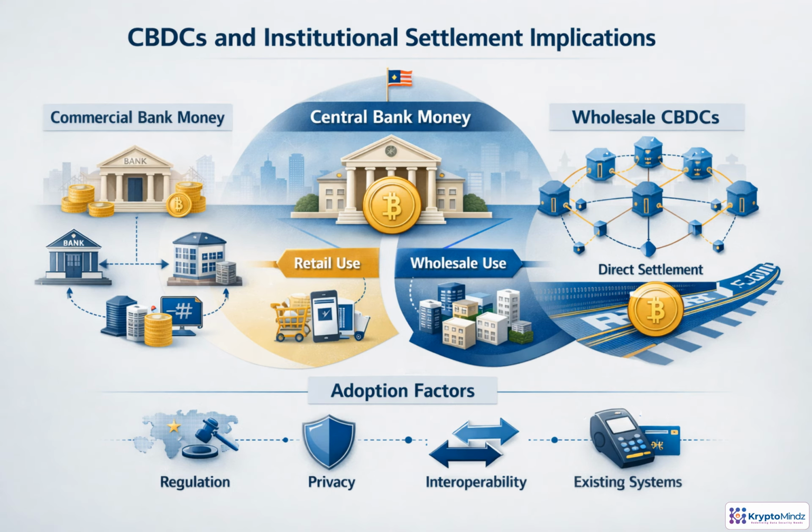Another way to compare settlement assets is by who stands behind them. Commercial bank money, including tokenized deposits, is a claim on a bank. Central bank money is a claim on the monetary authority, so it carries the strongest finality. Wholesale CBDCs extend that central bank settlement asset onto programmable infrastructure for institutions. The promise is faster, direct settlement, but adoption depends on policy choices, privacy, access rules, interoperability, and connection to existing payment rails.